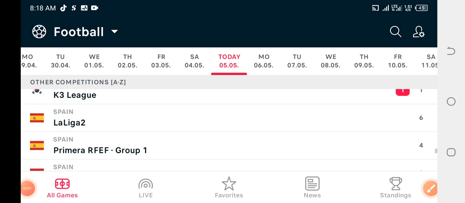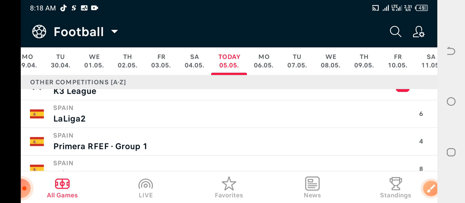So the first thing you need to find out is the league that plays second half most scoring half. For me, the league I've currently discovered is Spain League 2, that is their second league. Most of their games end up as second half most scoring half. To confirm this assertion, we are going to check the last previous games and conclude on at least 60% or 80% of their last 5 games for both home and away, and their last previous meeting together, if most of their games ended up as second half most scoring half.